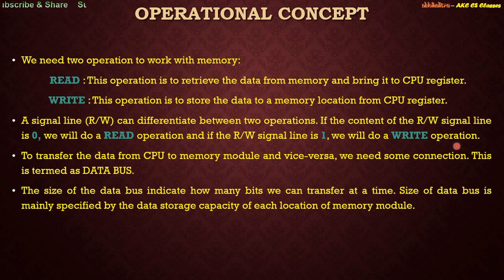The data bus should be specified by the data storage capacity of each location of the memory module. So if the memory module is 16 cross 8, we will expect a data bus size of 8 bits. If it is 32 cross 16, we'll expect a data bus of size 16, right? It is all dependent upon the dimension of the memory module.